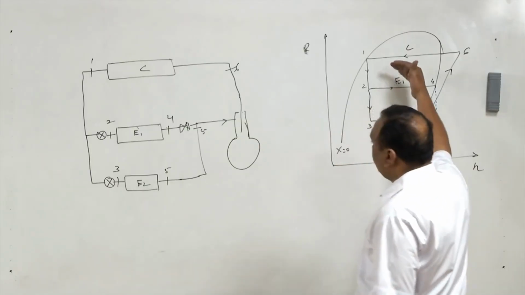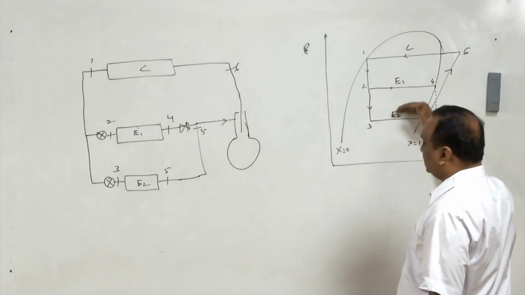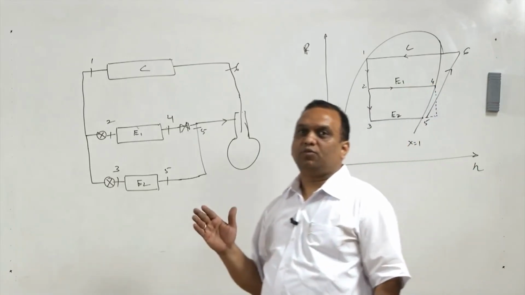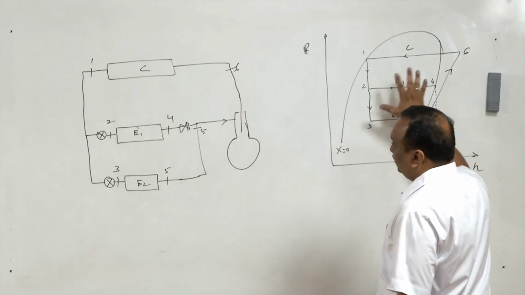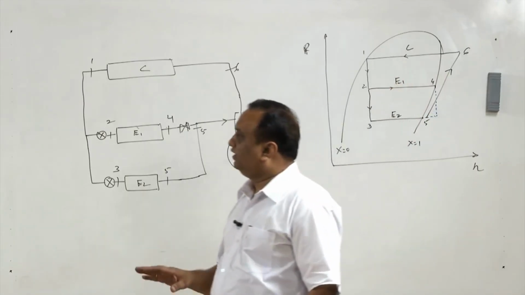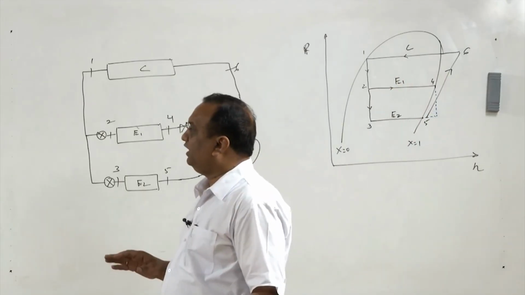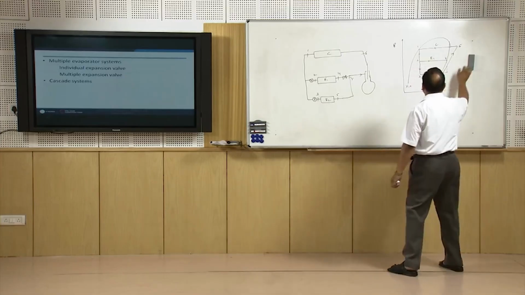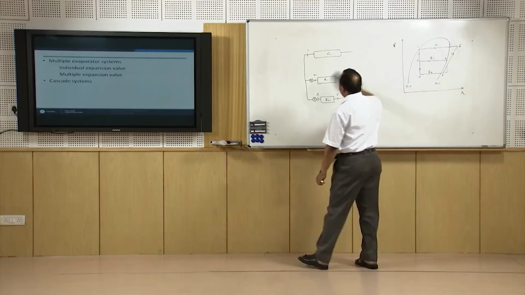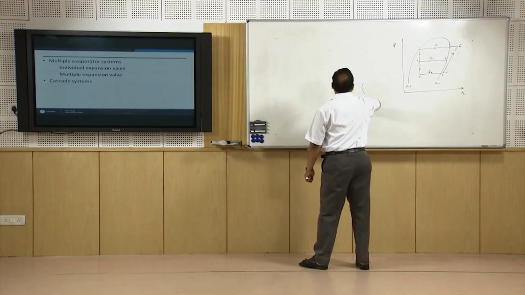So we can have this type of arrangement where we have two evaporators, and both the evaporators are operating at different temperatures. So this is the arrangement for a multi-evaporator system with individual expansion valve. We can have another arrangement also where there are multiple expansion valves.